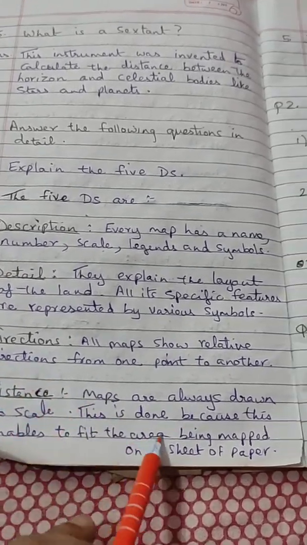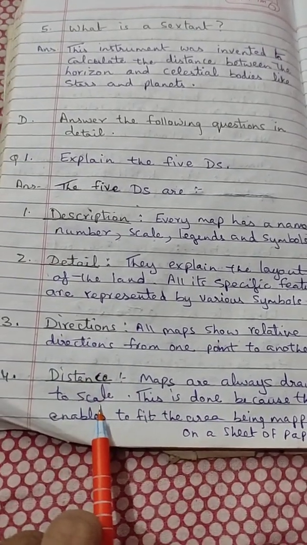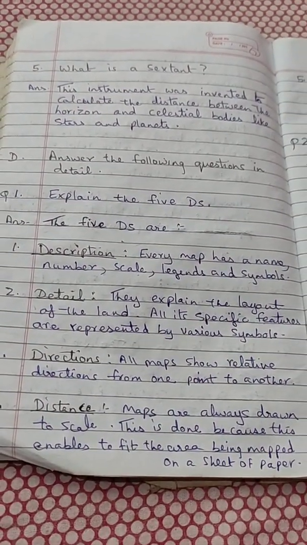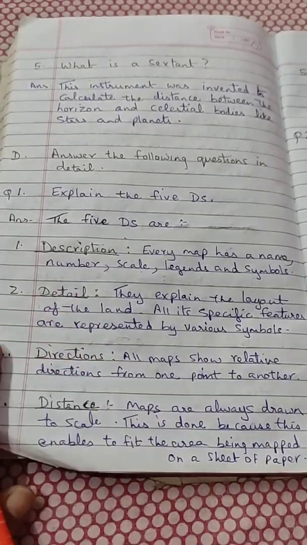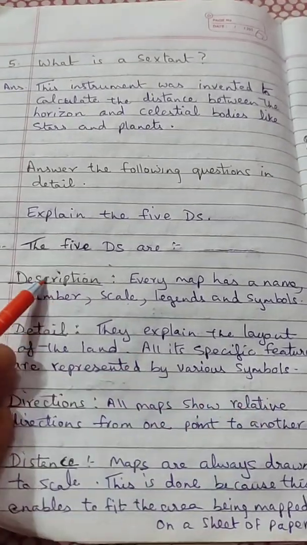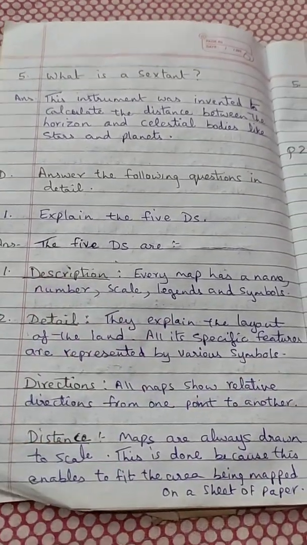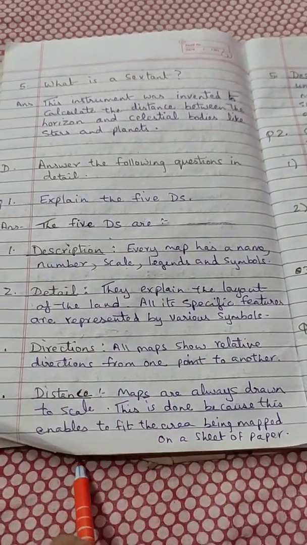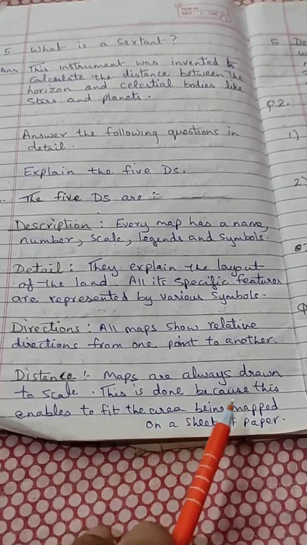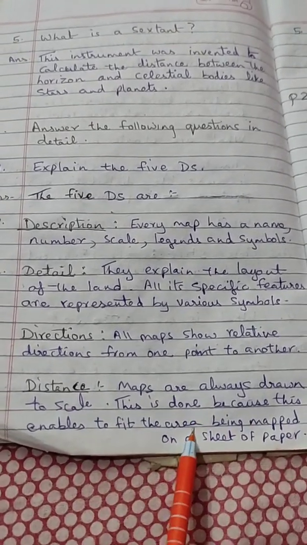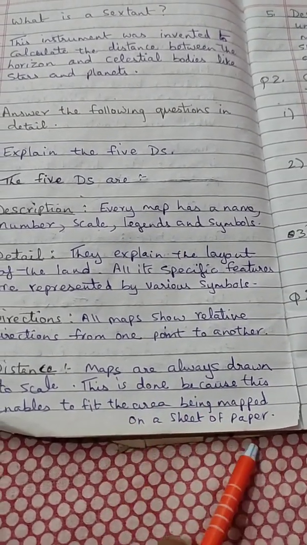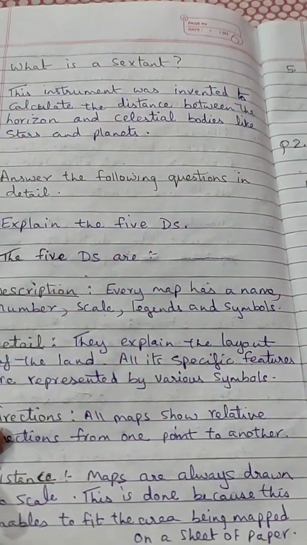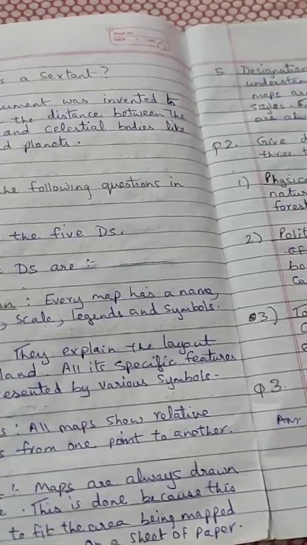So the distance, maps are always drawn to a scale. I had told you that we cannot make a very big or long type of map because it is not possible that whichever the area is, in that scale the map will be made. So it is made in a small scale. So maps are always drawn to scale in measurement. This is done because this enables to fit the area being mapped on a sheet of paper, because we are doing on a sheet of paper, so it should be fitted on it. So that is why we use scales.